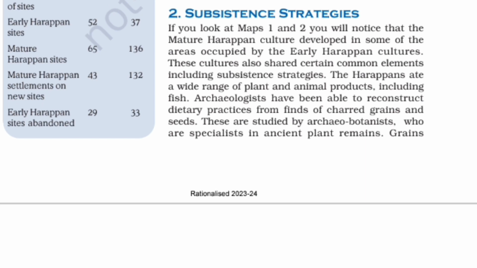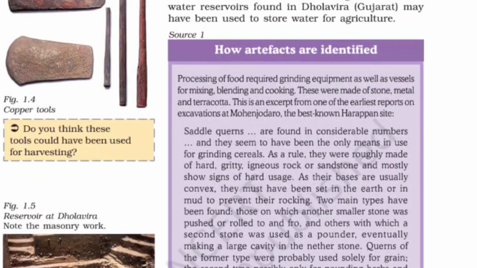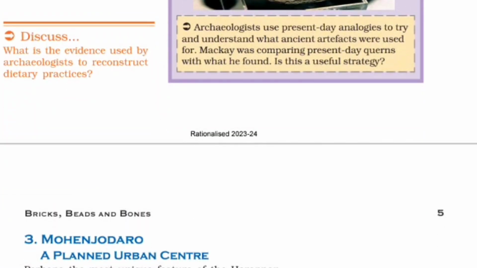To sustain their life, what the Harappan people used to do, what kind of food they used to consume, what kind of animal products or animal meat they used to consume, is mentioned here under subsistence strategies. For agricultural products they did agriculture, and for animal products they went for hunting and fishing. And what kind of technology they used for their agriculture is mentioned under agricultural technology. So we need to focus on these agricultural technologies and the evidence, which is very important.